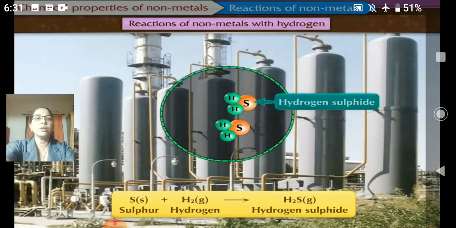Reaction of a non-metal with hydrogen, again one more non-metal is taken, for hydrogen sulfide. You know, many times we require hydrogen sulfide also. It is in the form of gas. Many uses of hydrogen sulfide are also there. You can find out its uses. Okay, so sulfur plus hydrogen forms hydrogen sulfide gas.